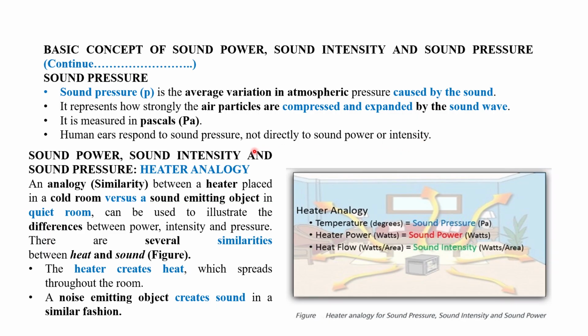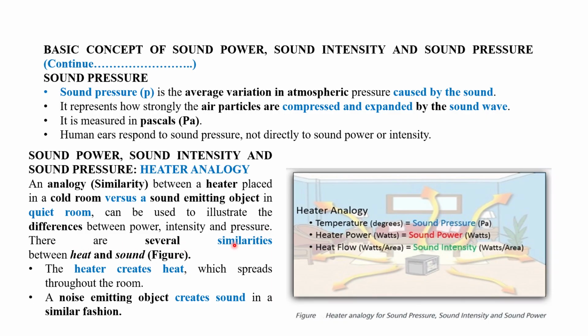So, in the next topic, we shall see with the help of this diagram sound power, sound intensity, and sound pressure through a heater analogy. That means how sound is analogous or similar to the heater. We can see an analogy between a heater placed in a cold room and a sound emitting source or object in a quiet room, which can be used to illustrate the differences between sound power, sound intensity, and sound pressure.